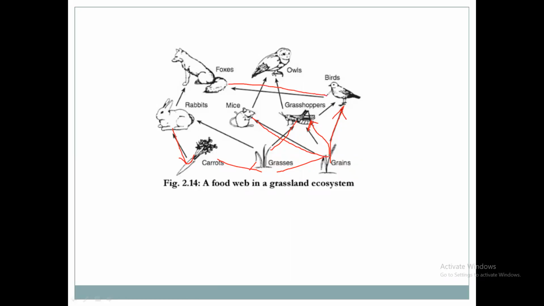Fox will consume these birds as well as rabbits or other animals. All will consume this grasshopper, mouse, etc. Rabbit will consume this grass also and carrots also. They are interlinked with each other. It forms the food web. समजला food web म्हणजे काय?